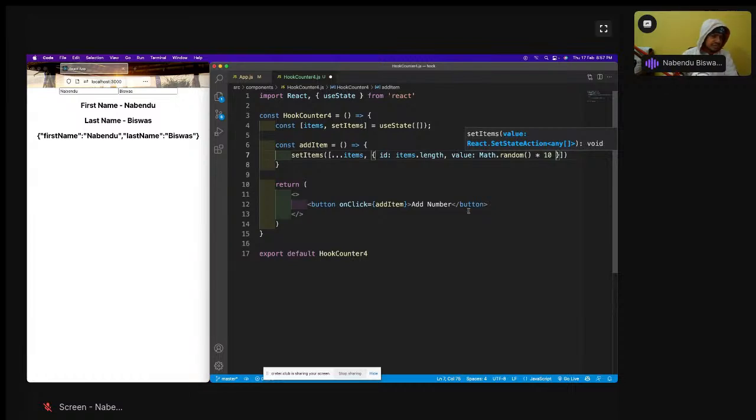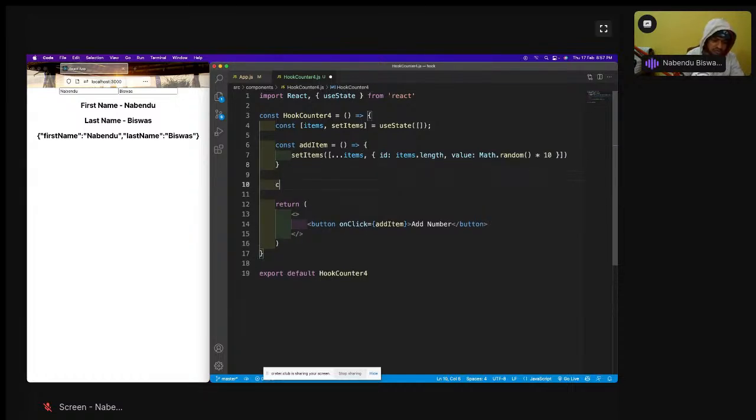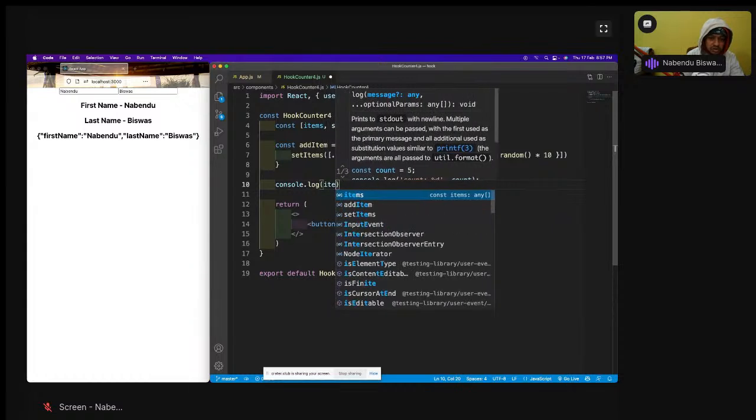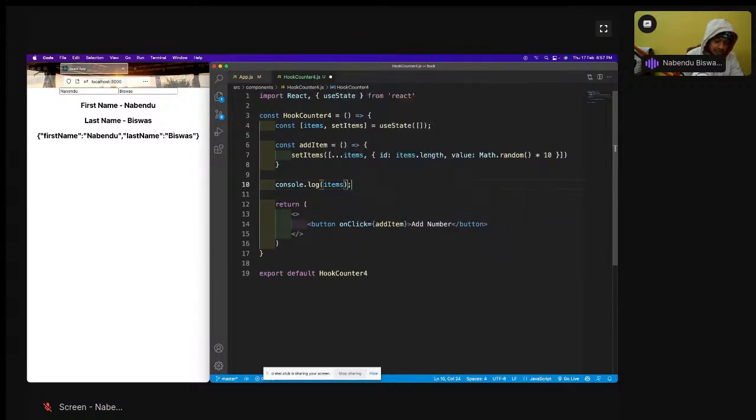So ID is items.length. This is very important to understand why I did the ID as items.length. Items length is initially zero because this item is an empty array. So initially it will be taken as 0, and when I click it, I will also do a console log so that it will be much easier to understand. I'll do the console.log of items outside.